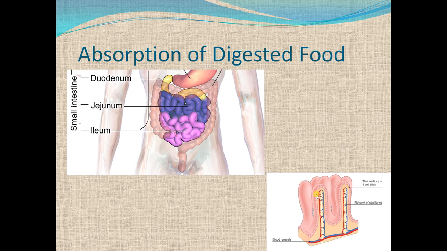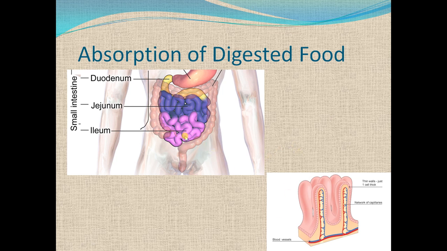So this is the longitudinal section of a single villus. Inside the villus there is a capillary network. So the digested food, which is now the smallest particles of the food, enters inside the villus. Then it is absorbed in these blood capillaries, and then it is transported to the liver. In the liver, the digested food is detoxified and it is stored if it is in excess. Then finally it is transported toward the heart, and the heart then circulates it throughout the body to each and every organ.